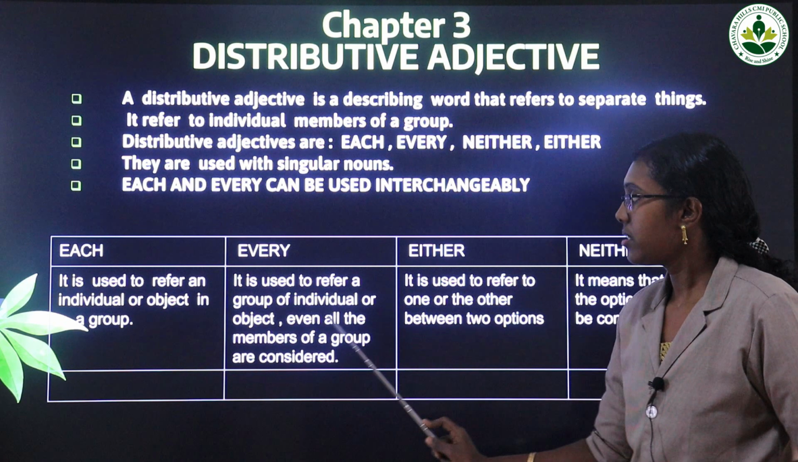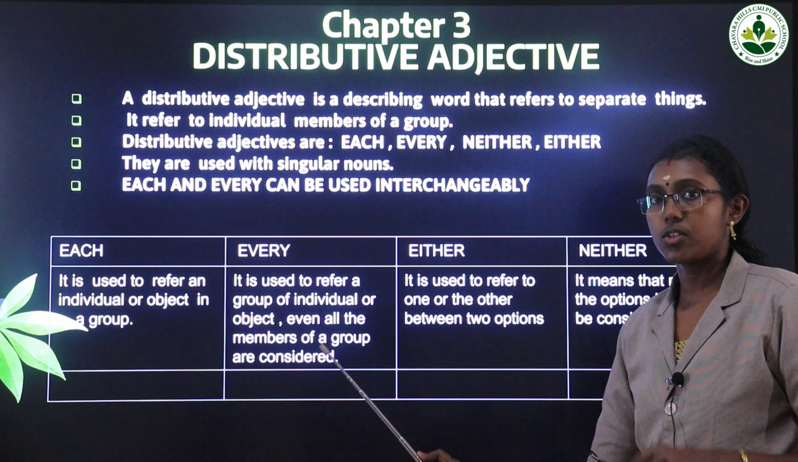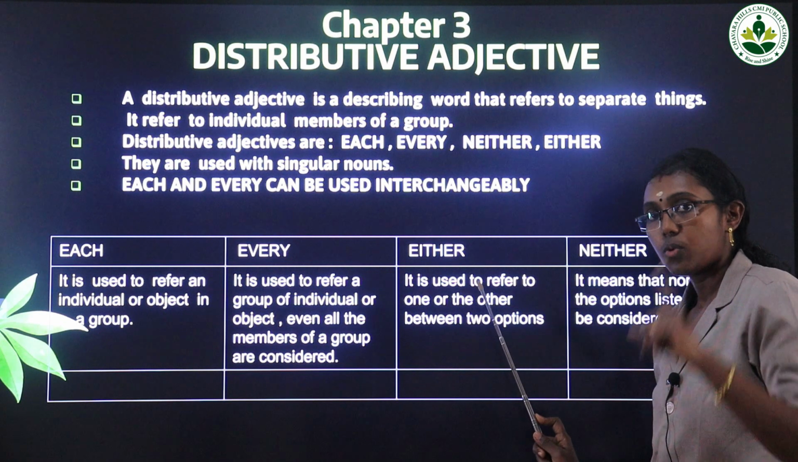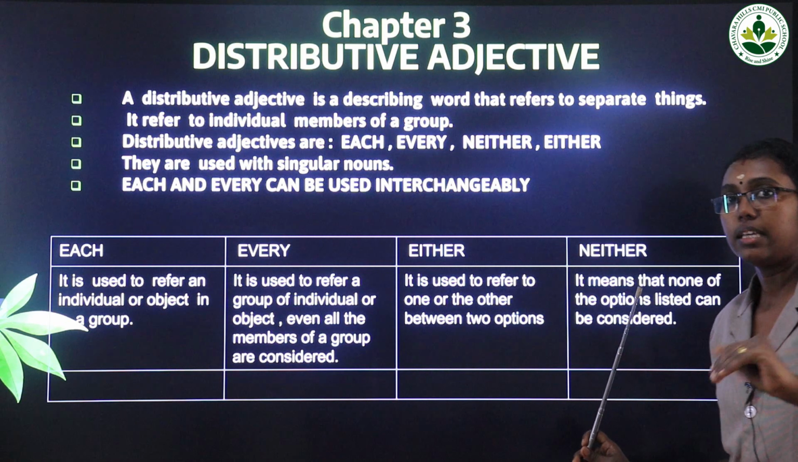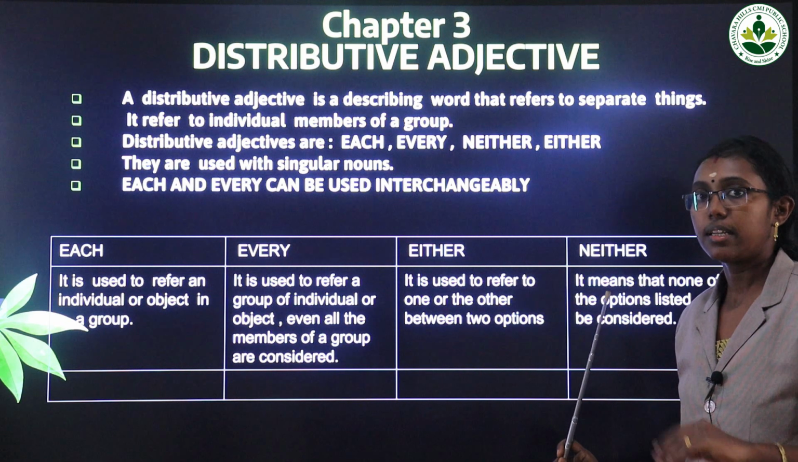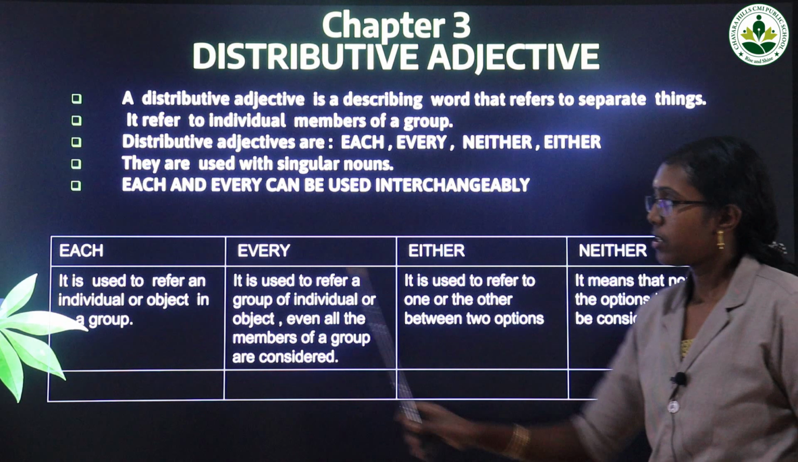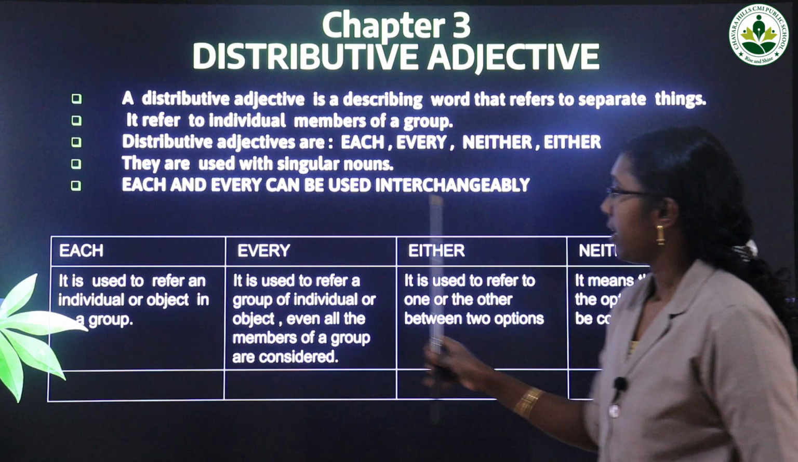And here, every means a group. A group is considered. And either means only one from two options. Neither means there is nothing considered. No consideration is there. Okay, so each and every we can use interchangeably.